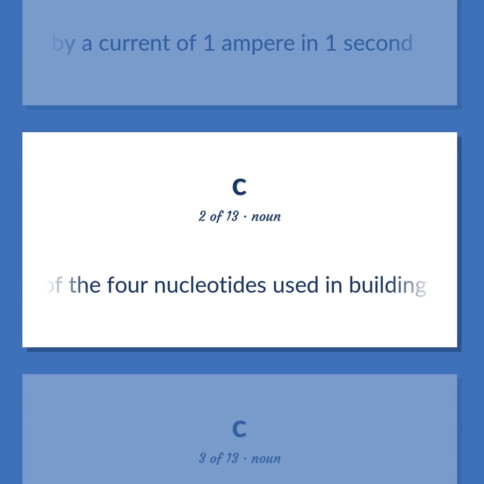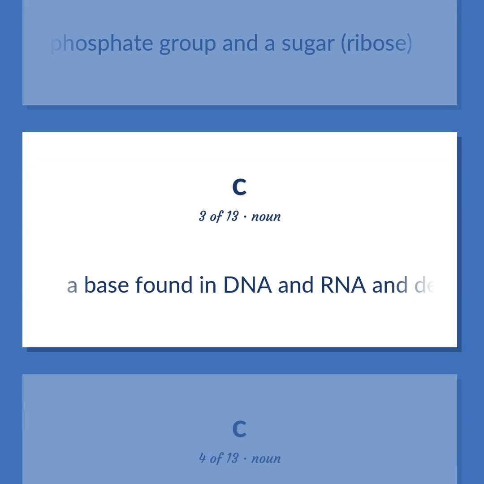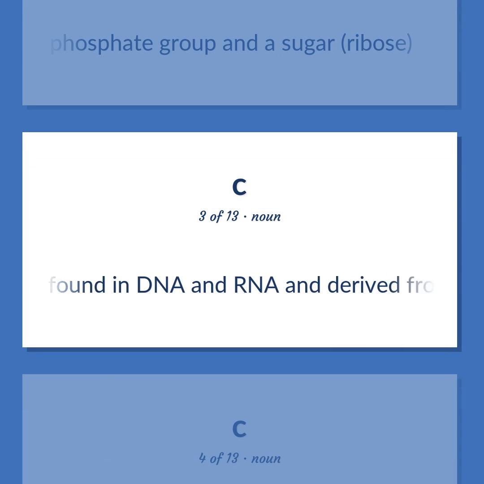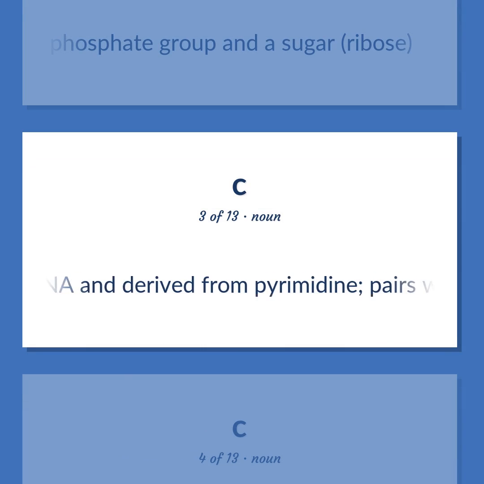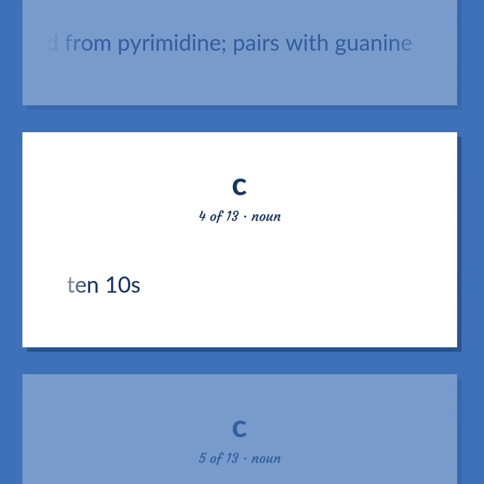One of the 4 nucleotides used in building DNA. All 4 nucleotides have a common phosphate group and a sugar, ribose. A base found in DNA and RNA and derived from pyrimidine, pairs with guanine. 10.